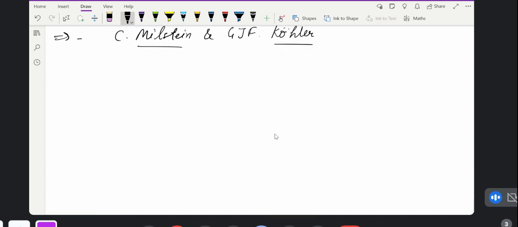So there will be one mouse. Suppose, okay, this is a mouse.